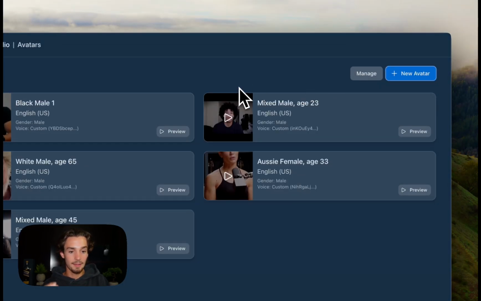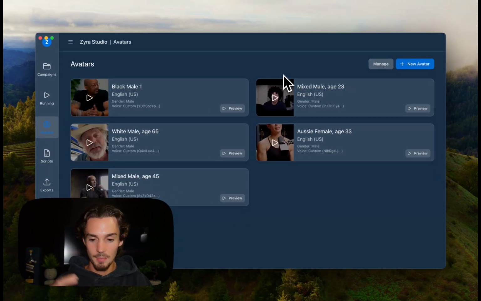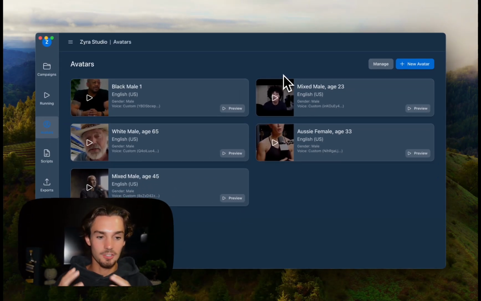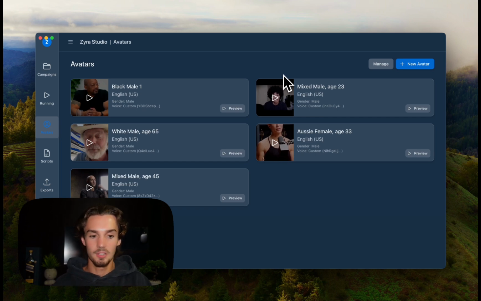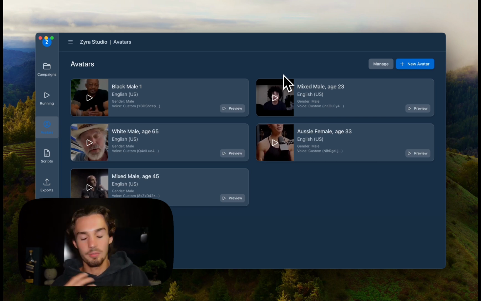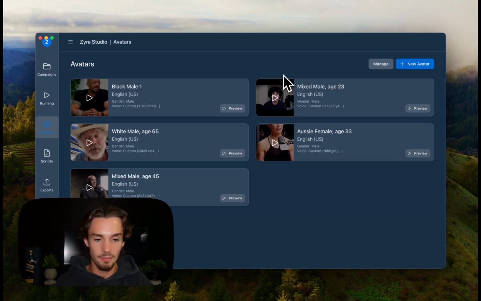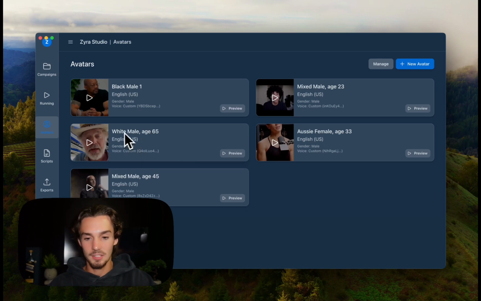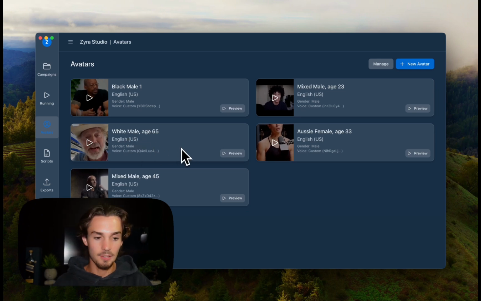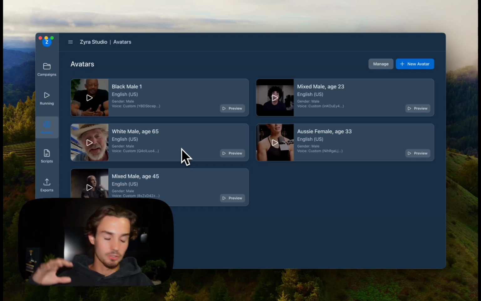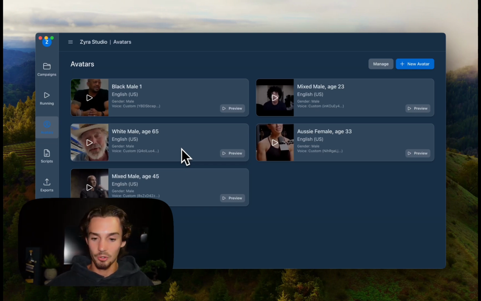And this whole avatar tab is extremely important in general, because if you've ever made money on TikTok Shop, you know that certain avatars work better, just like certain real human affiliate creators work better than others because they fit the demographic of the people watching the video. Like this white male, age 65, is a great example. I use him for selling a Navy SEAL bugging guide on TikTok Shop, and I'll even show you what account that is. I post on Twitter all the time.